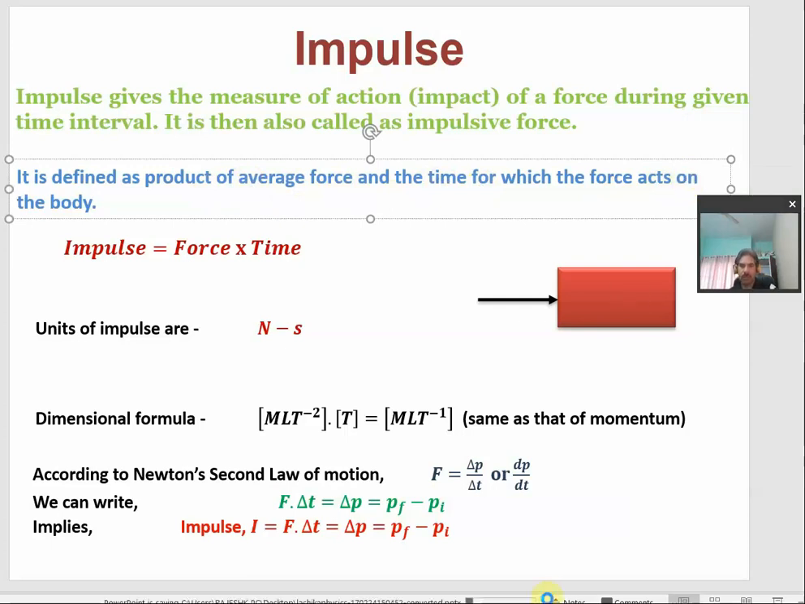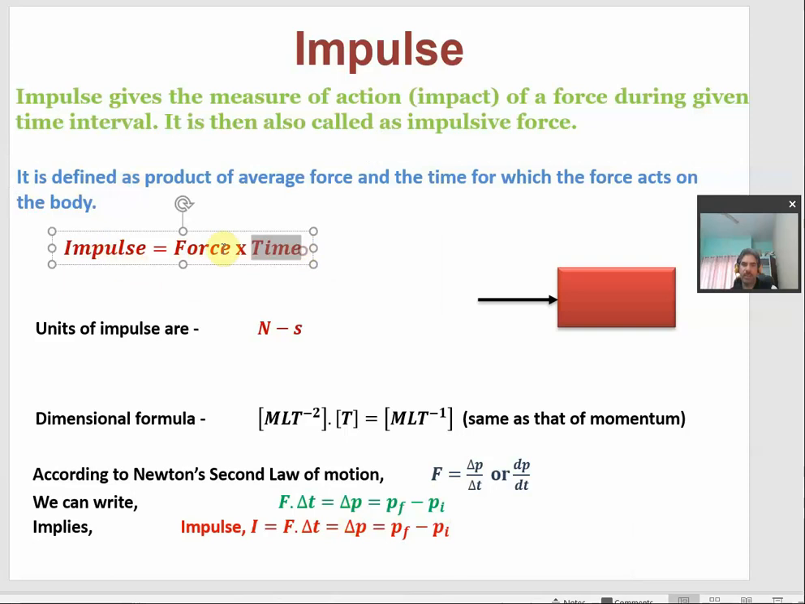Okay, so on the body. Therefore, from here we can write the formula for the impulse: impulse is equal to force multiplied by the time. So, this remains the formula for the impulse. In many books, the symbol for impulse is taken as I, or in other books, the symbol for impulse is taken as capital J.